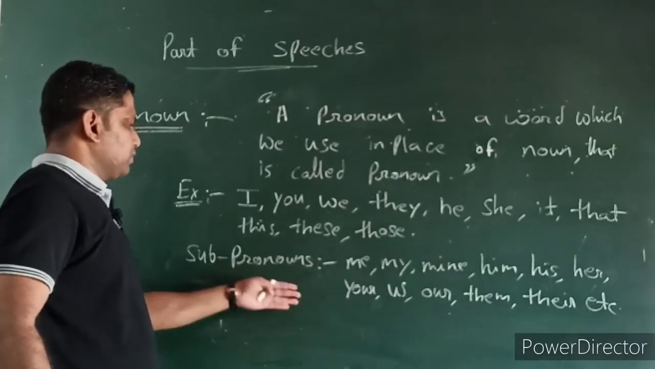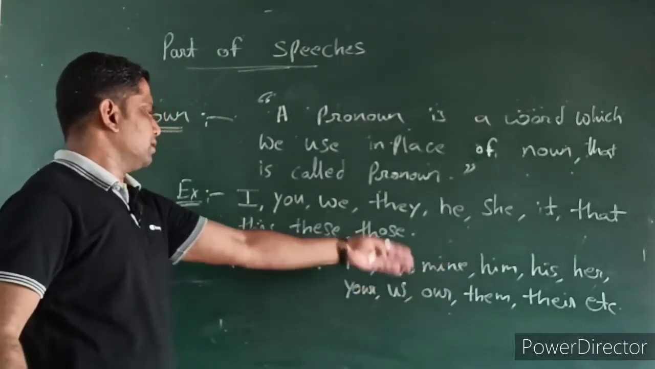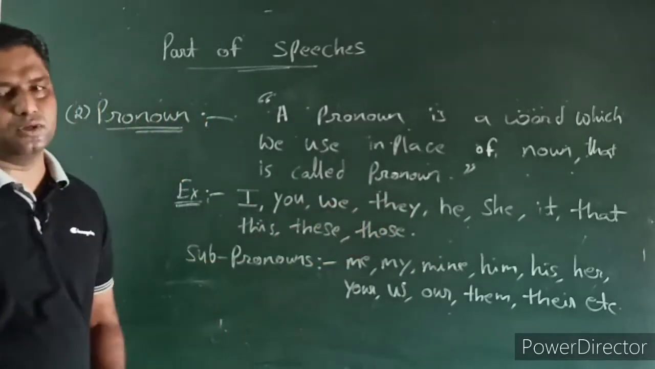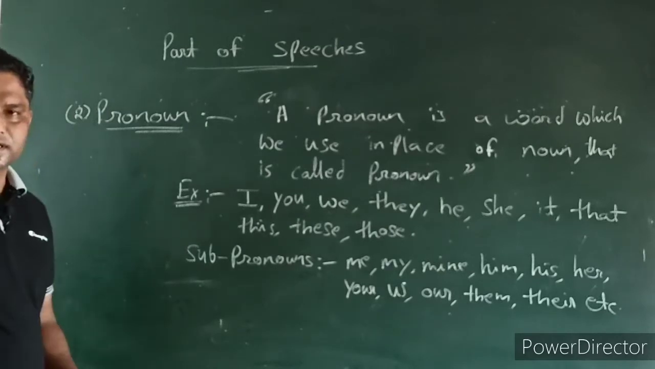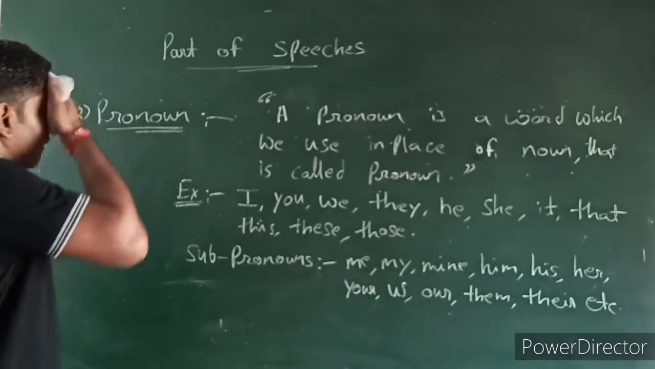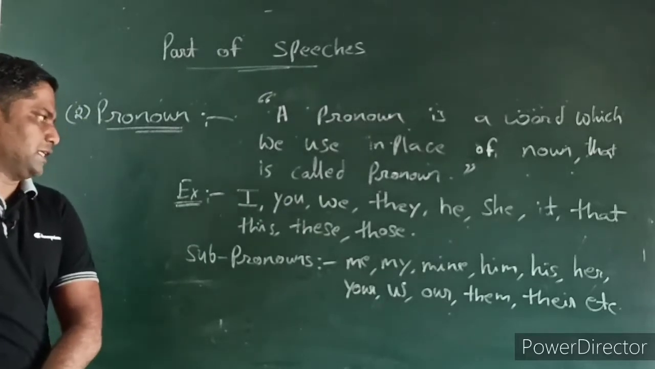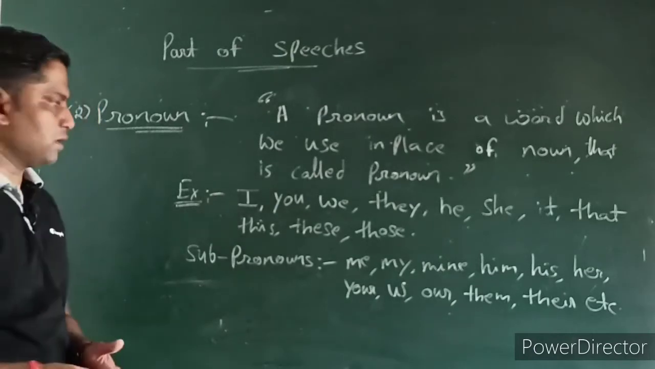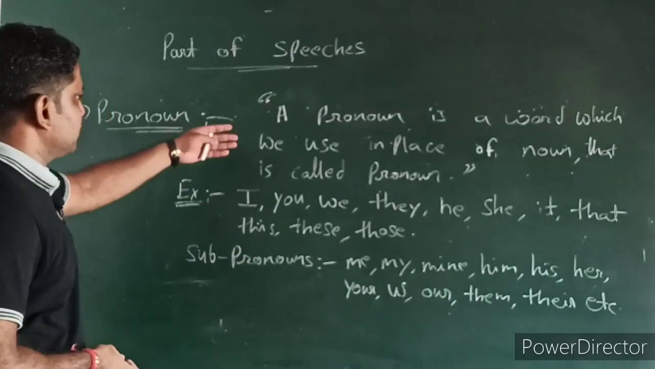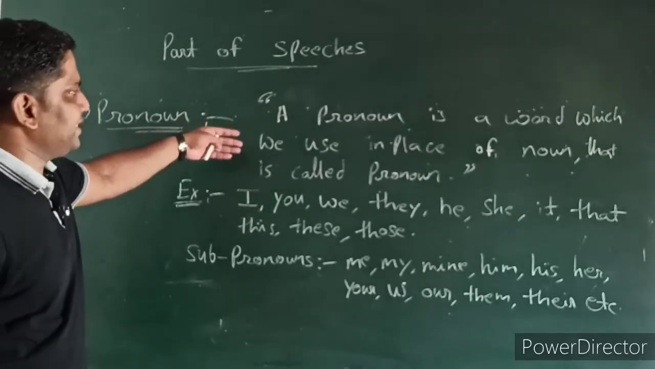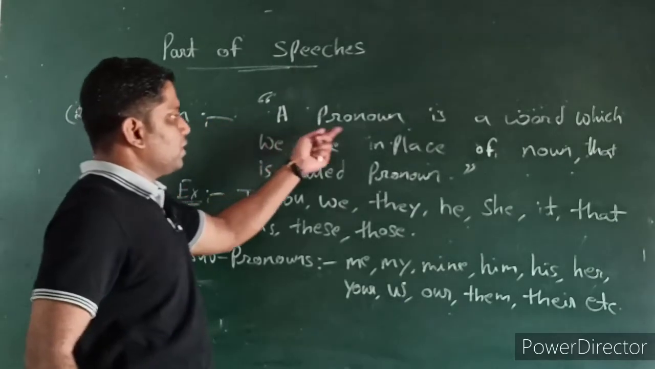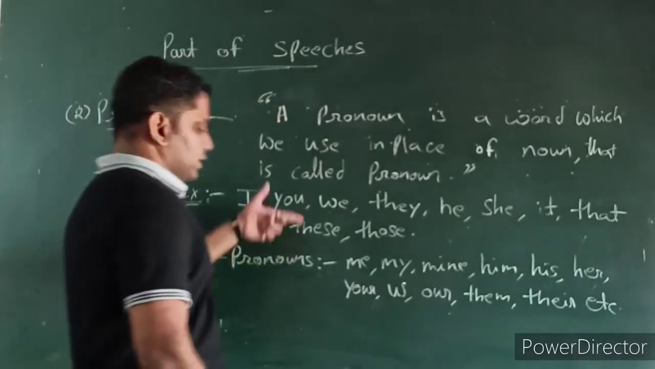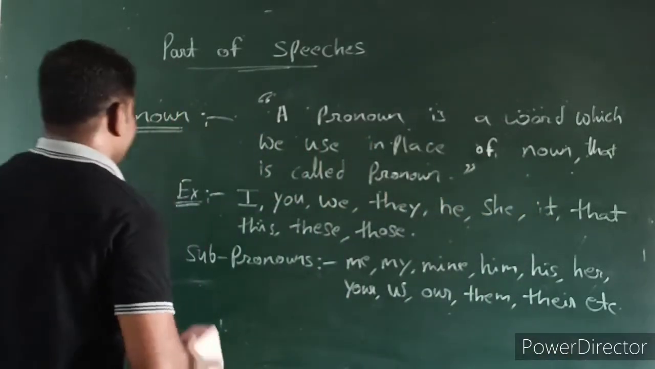Categories are there. Subpronouns: me, my, mine, him, his, her. Okay. Main pronouns are there: I, you, we, they. Already we have seen in the golden rule how we have to construct the sentence, by the support of main pronouns. Obviously, in place of subject, sometimes we get noun, sometimes we get pronoun. So this is the simple and very easy definition I have made for that. A pronoun is a word which we use in place of noun, that is called pronoun. Okay, the examples are also there. Hope that you are understanding.